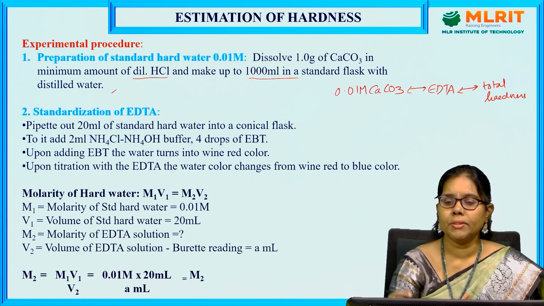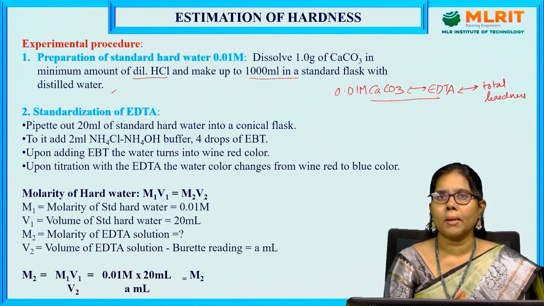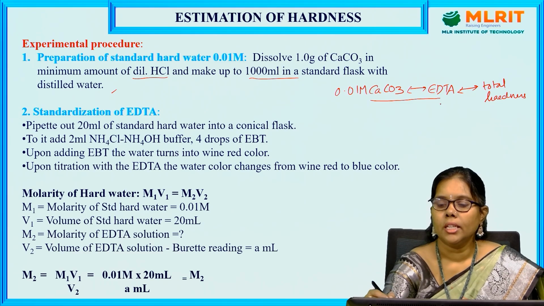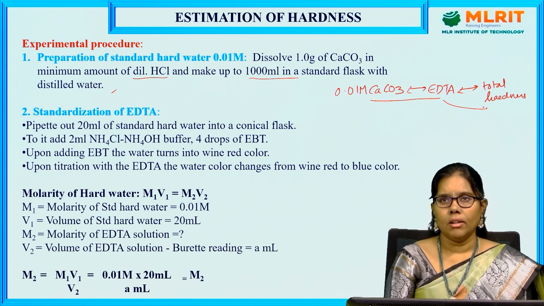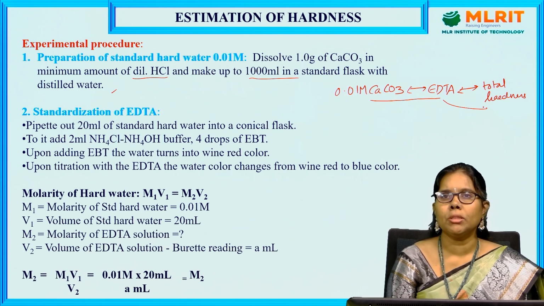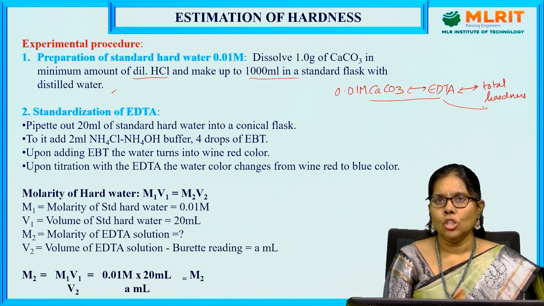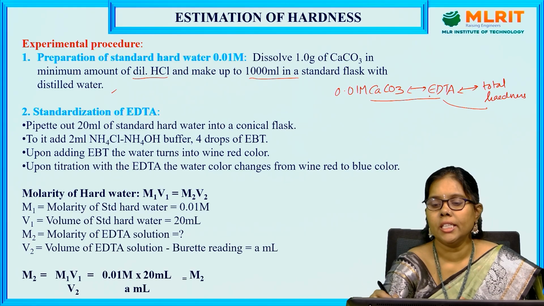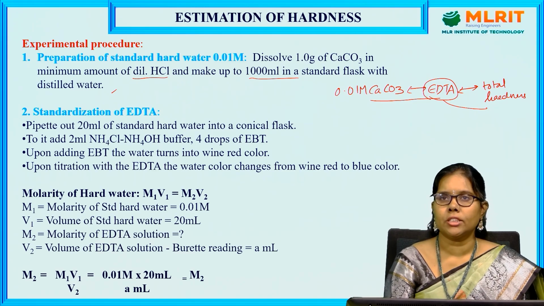So, the first step is between EDTA and the primary standard hard water. The second step is EDTA and hardness, which involves the determination of temporary hardness and total hardness. By boiling the water, we can determine this. So EDTA is playing the major role. It is involved in each and every step.